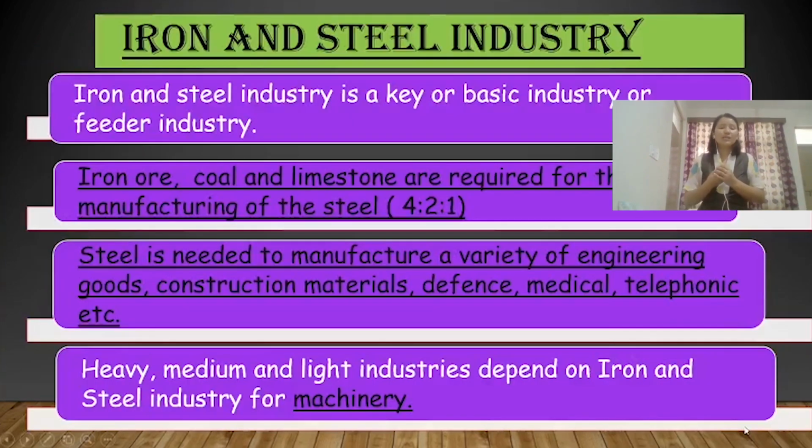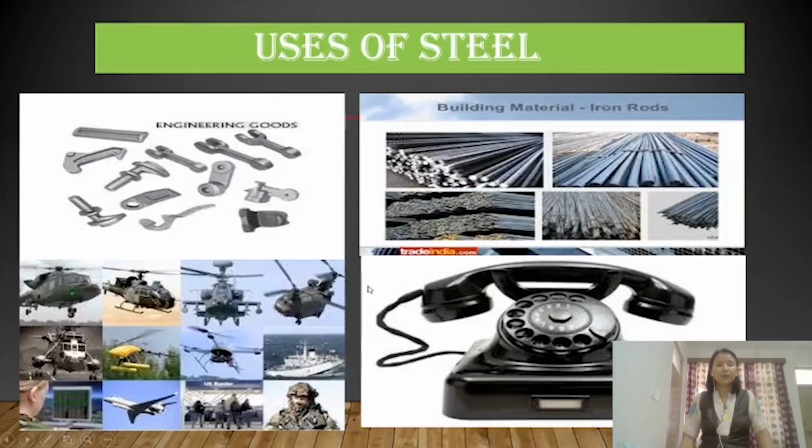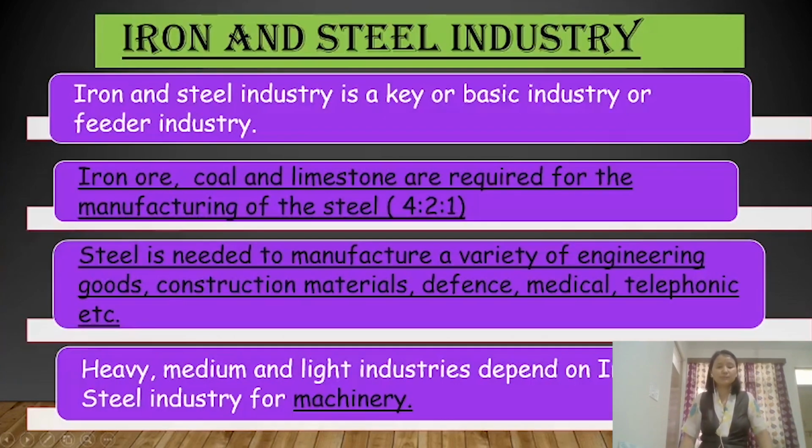Once we get steel, it is very important because steel is used to manufacture a variety of goods. These include engineering goods, construction materials, defense materials, medical materials, and telephonic materials. Now let's look at the pictures here. Steel is used to make different kinds of engineering goods, different kinds of building materials, and different defense equipment like aircraft, ships, and weapons. Steel is also used to make different telephonic equipment as well. So steel is very important.